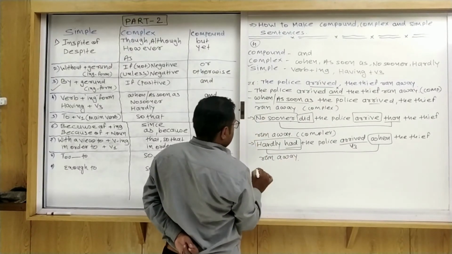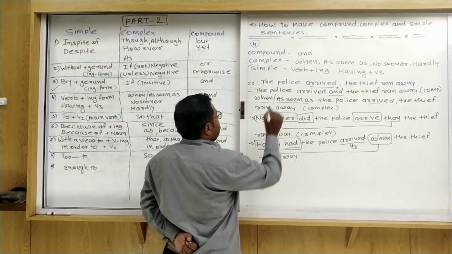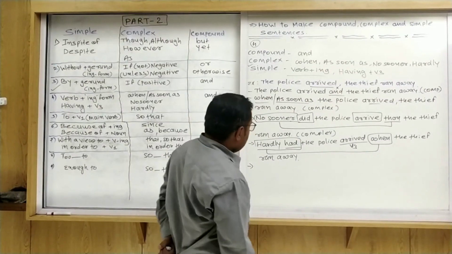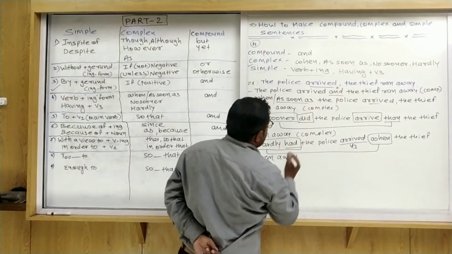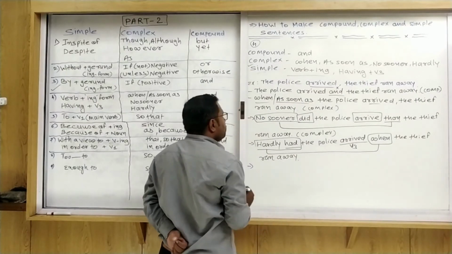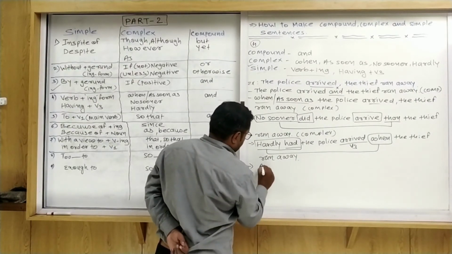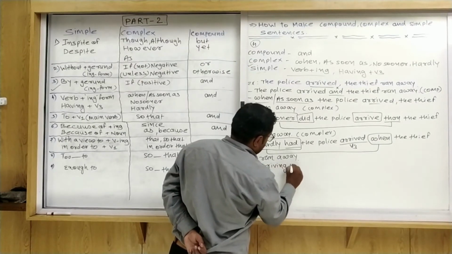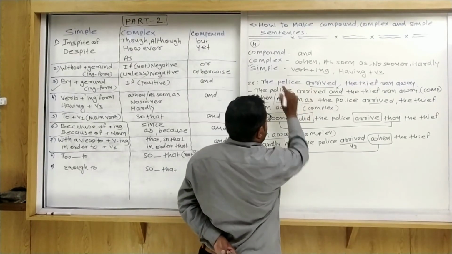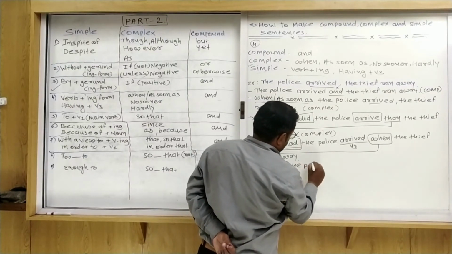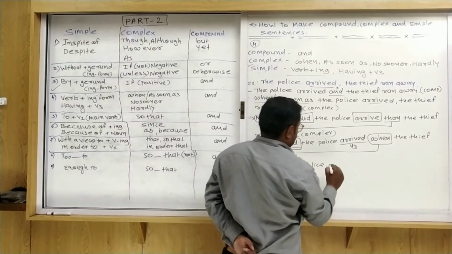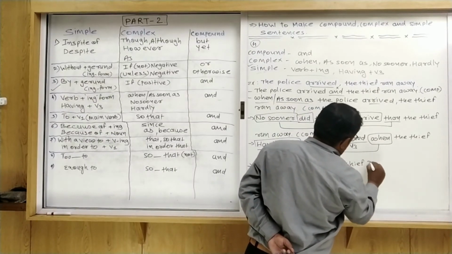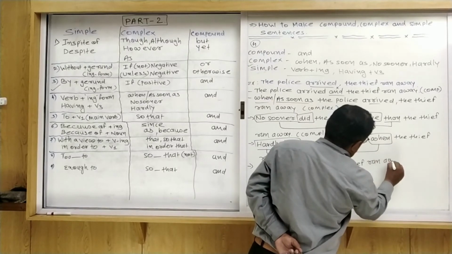Now use simple sentence. See that in simple sentence we have to use verb plus ing. So first of all you try to find out what is the verb here, arrive. So what is the ing form of arrive? Arriving. So first of all write it down, arriving the police, comma, the thief ran away. That is a simple sentence.